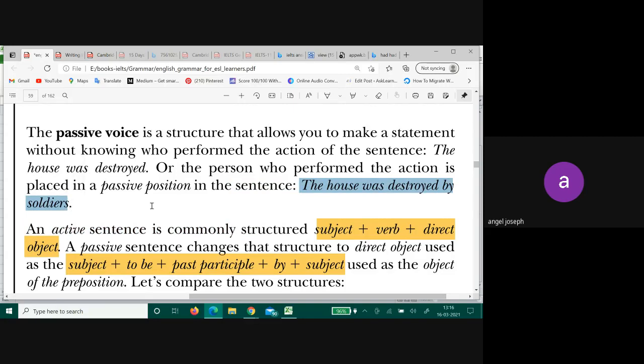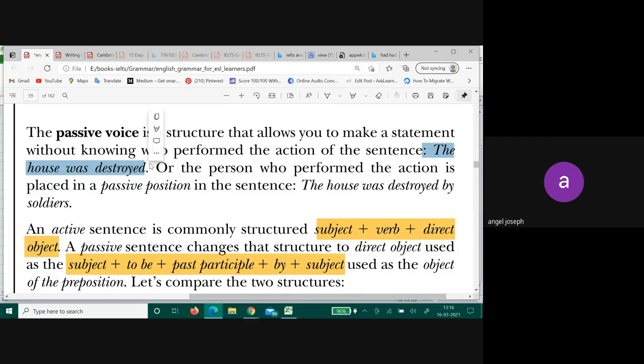The house was destroyed by soldiers. Okay. Now, don't you think this is also in a passive structure? The house was destroyed. Who destroyed it? Do you know who destroyed it? No.